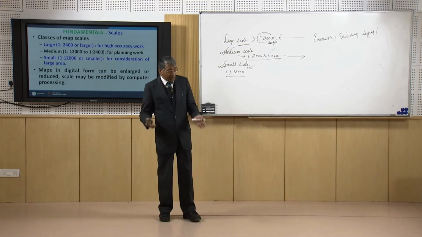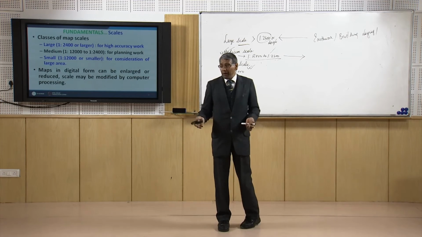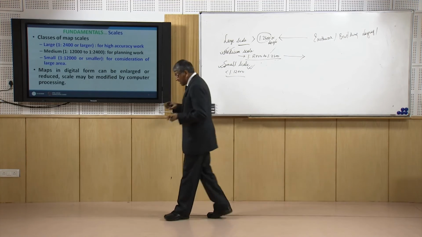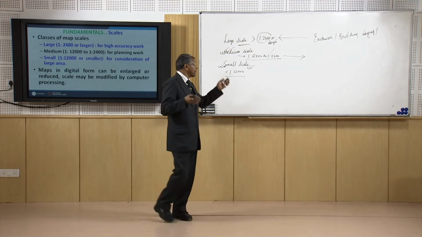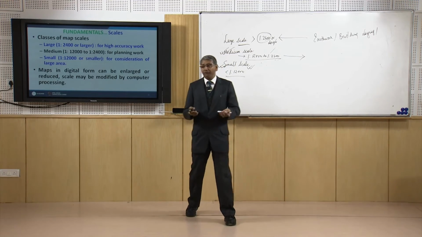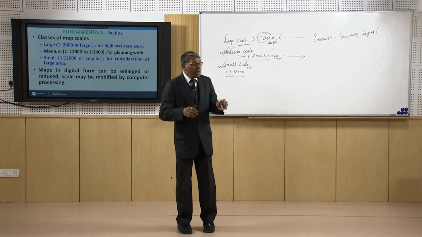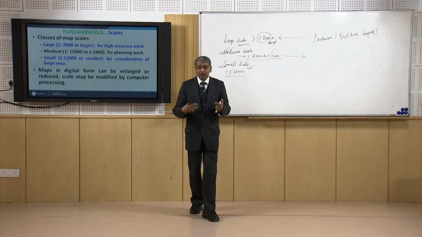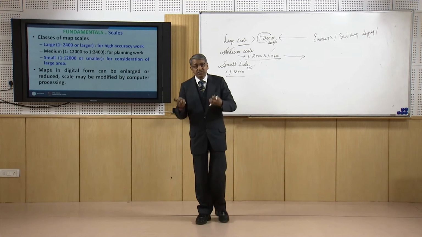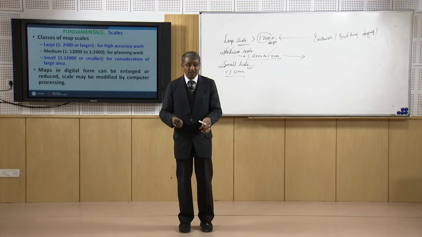But one thing that is important and also very encouraging is that if we prepare the map in digital form, then we can modify our scale as and when required, if the measurements taken are of very high quality.